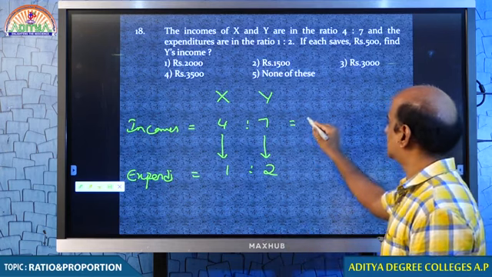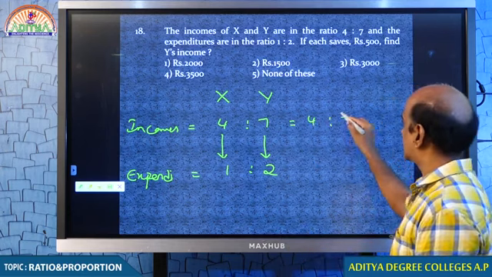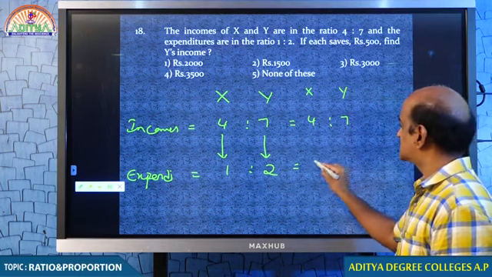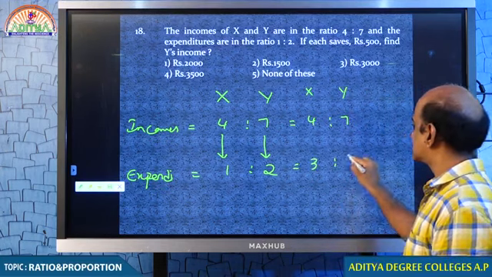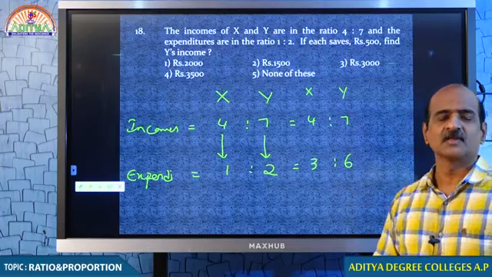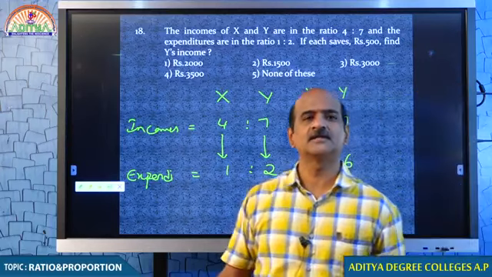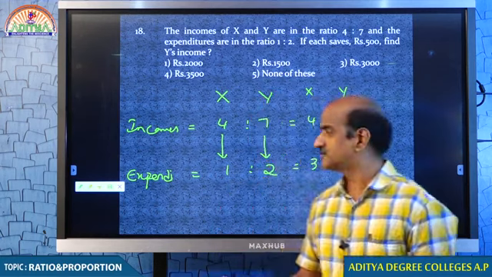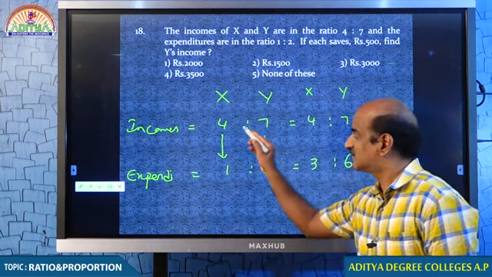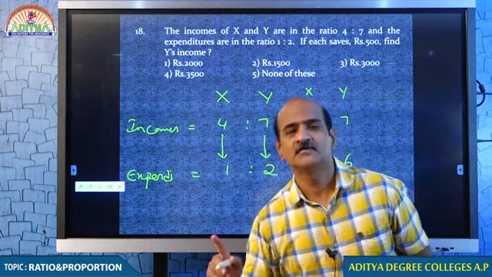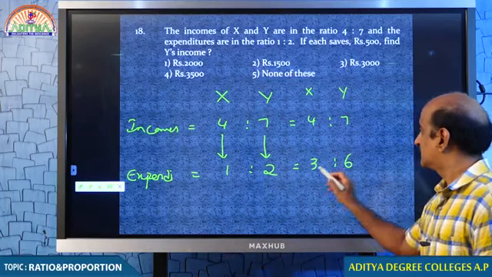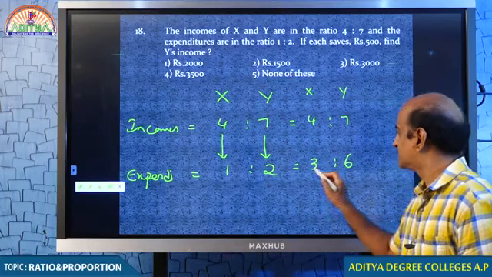Then I do one thing. 4:7, I can keep as it is without any confusion. 1:2, I can take as 3:6, my dear students. You can ask me, sir, how are you taking 3:6? That is the point, there is a logic for that. What is the difference of 4 and 7? The difference of 4 and 7 is 3. I multiply 1:2 by 3.